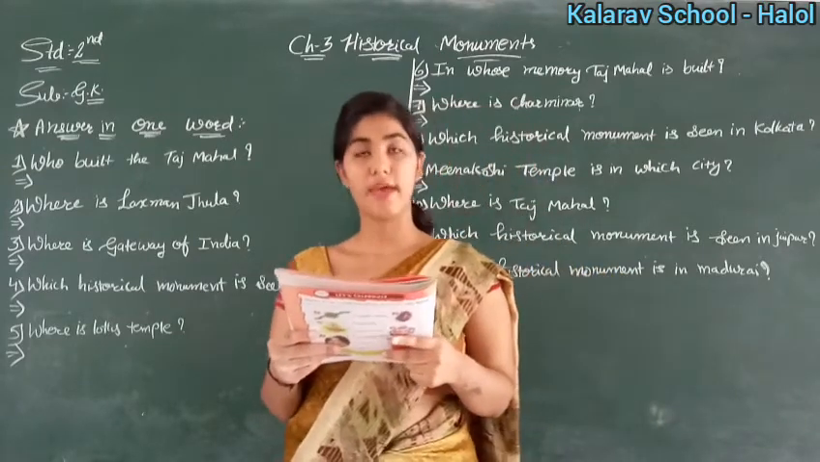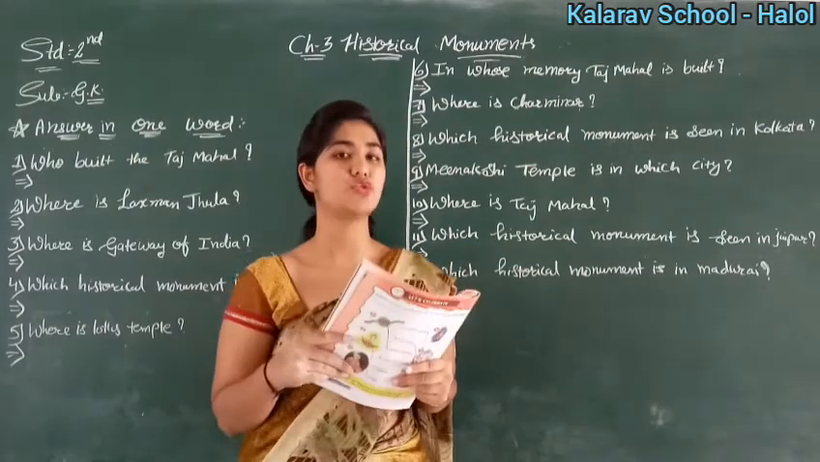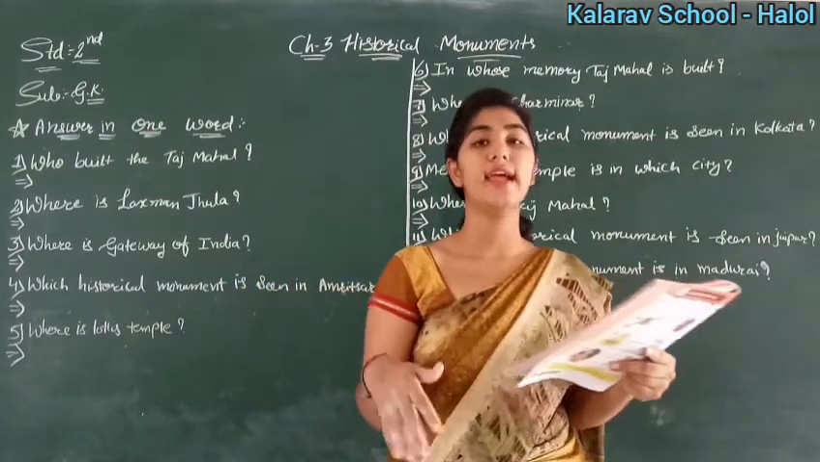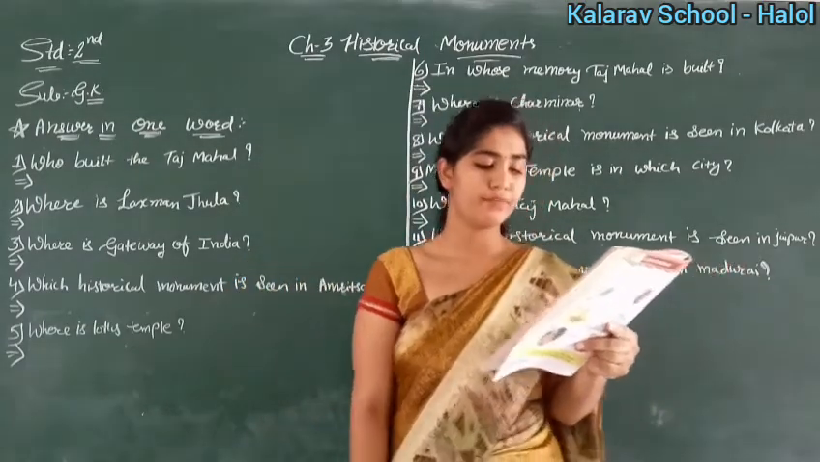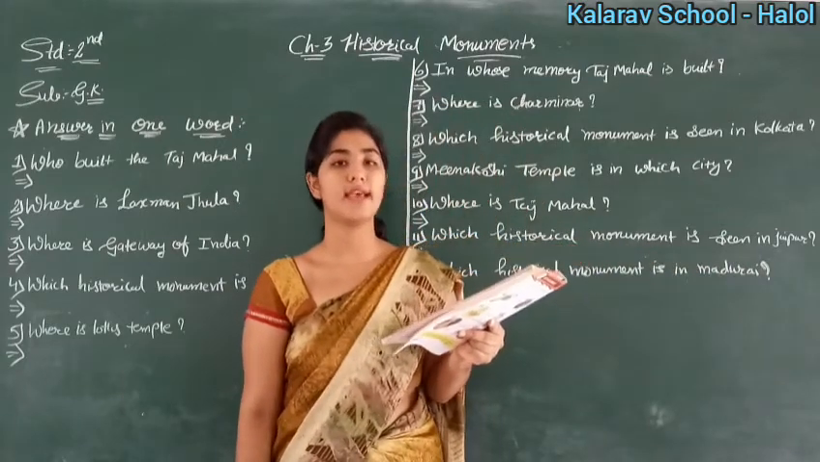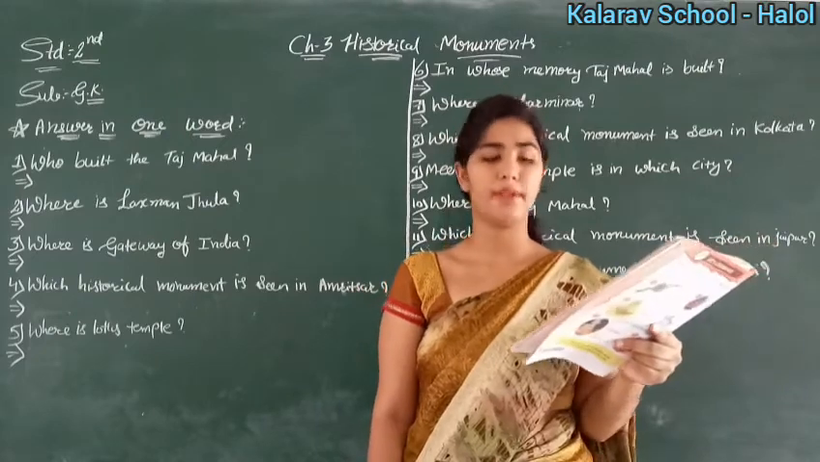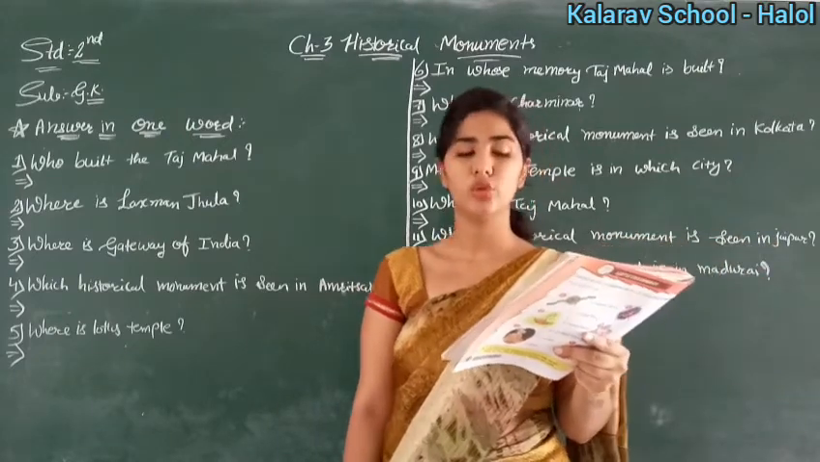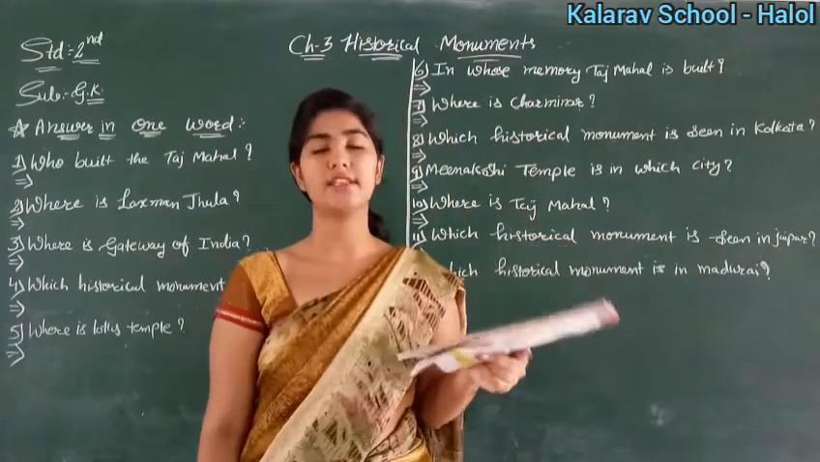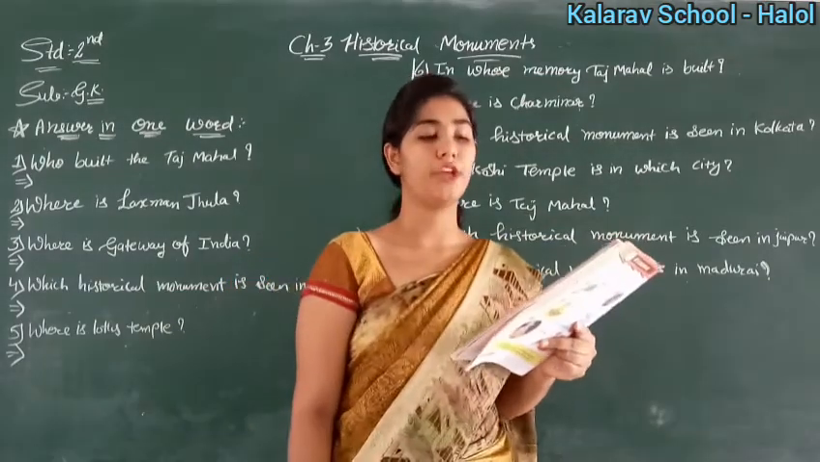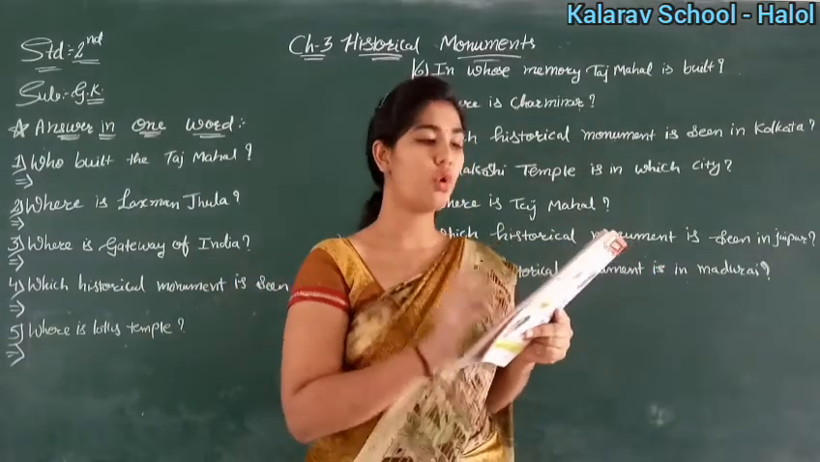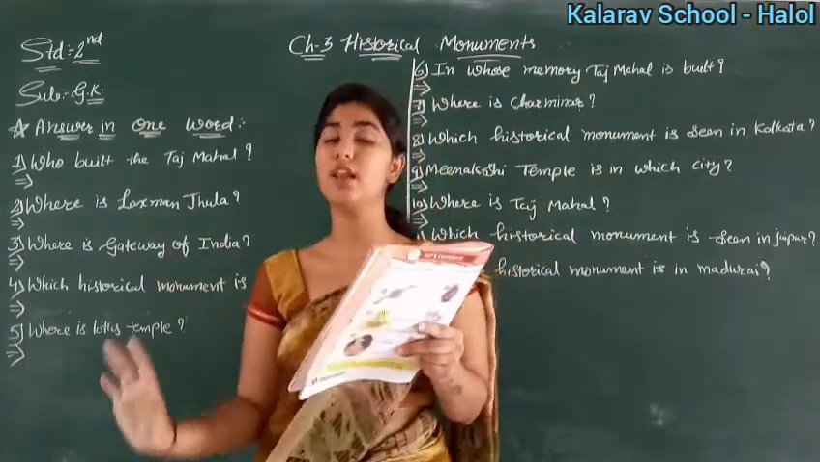Then Taj Mahal. We have already studied about Taj Mahal. So tell me, where is Taj Mahal? It is in Agra. Then Imambara. Imambara is in Lucknow. Okay. Then it is Meenakshi Temple. So it is in Madurai. Then Buland Darwaza. Buland Darwaza is in Fatehpur Sikri. So you know about this city and historical monuments.